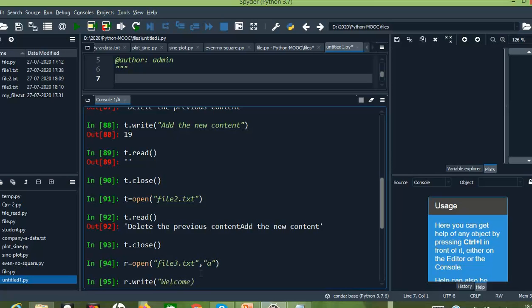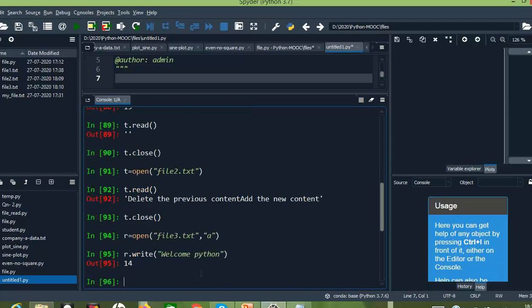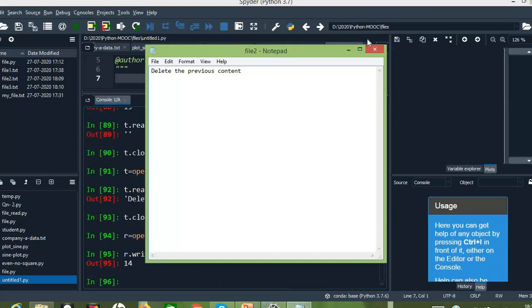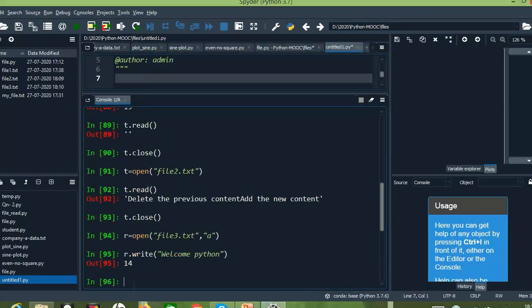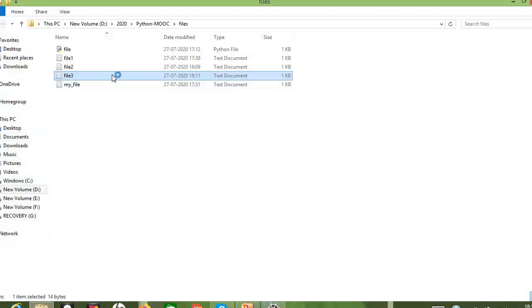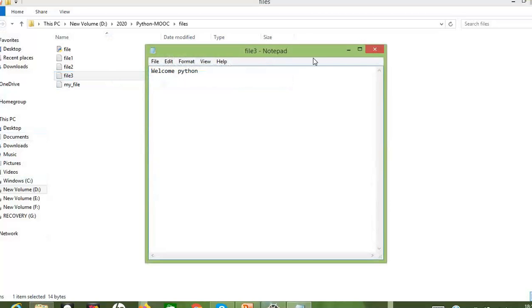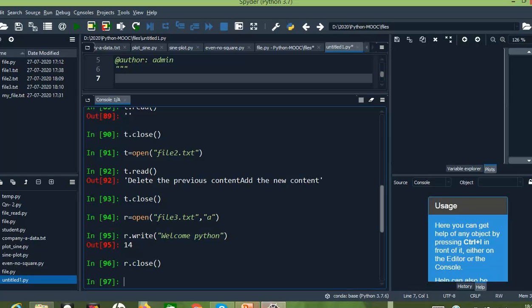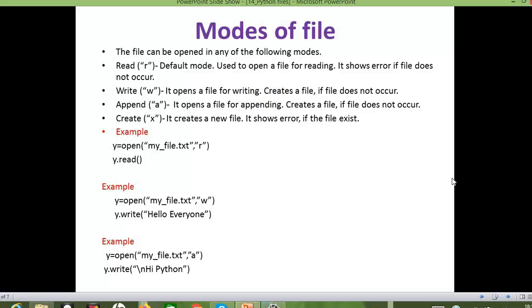Welcome Python. Okay, so 14 characters I have given here, right? So let me close it, r dot close. Then only the operations can be viewed in the file. See, welcome Python was written here. Okay. So this is about the append method.